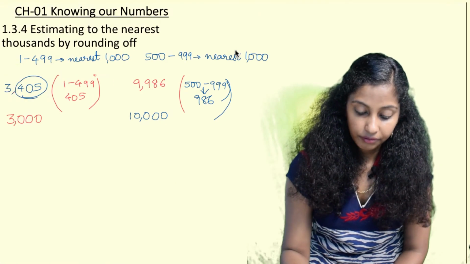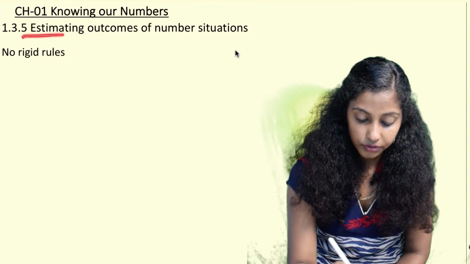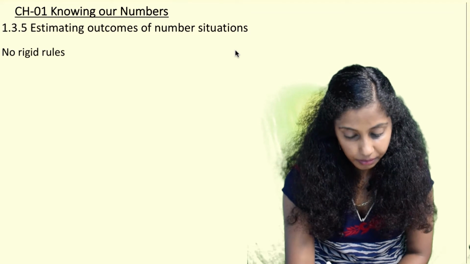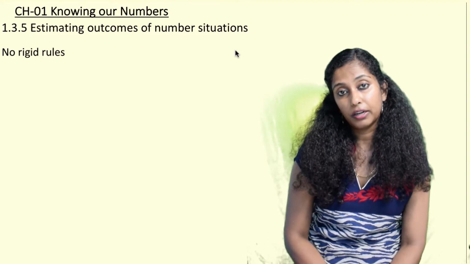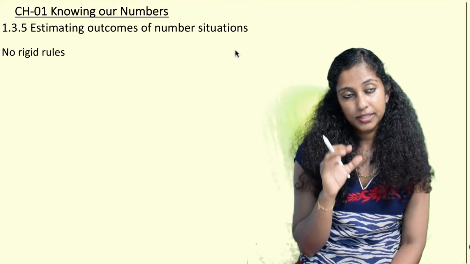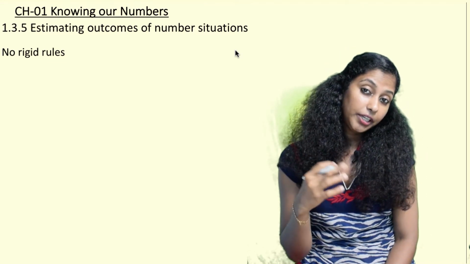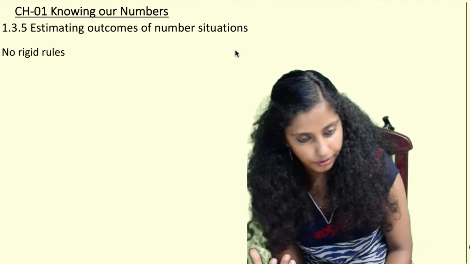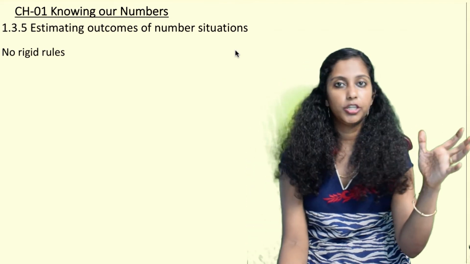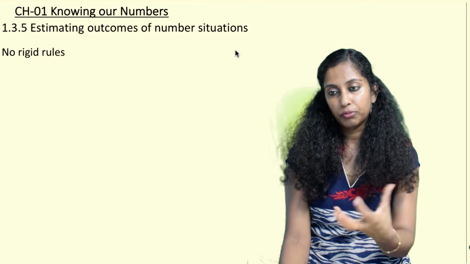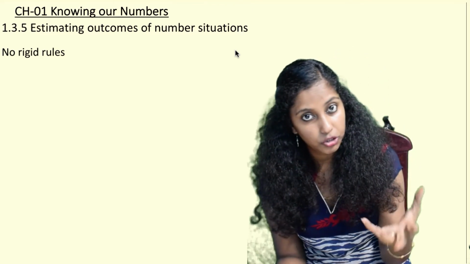Now when we have to estimate the outcomes of number situations, there is no rigid rule. We have to estimate in such a manner that we are able to get the approximate and nearby correct answer. For example, if estimation is to be done for preparing food in our home, there are some guests going to come and we need to prepare food.